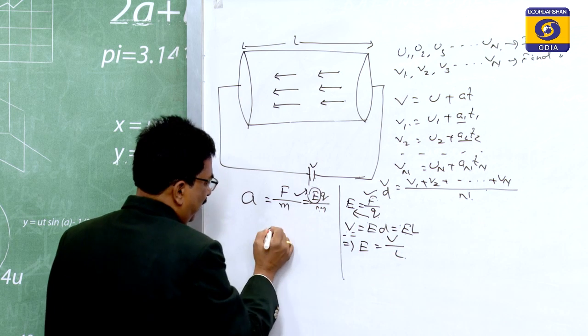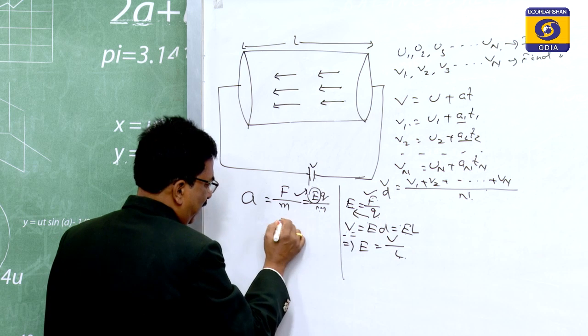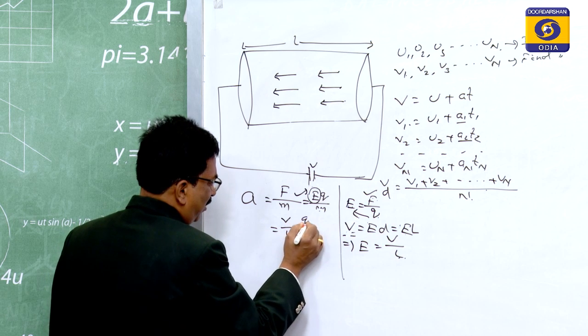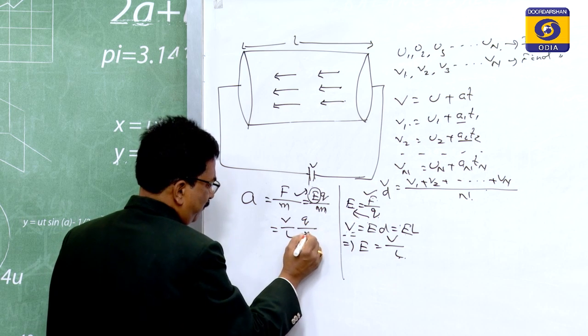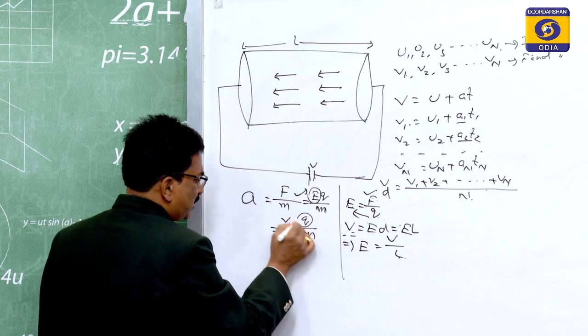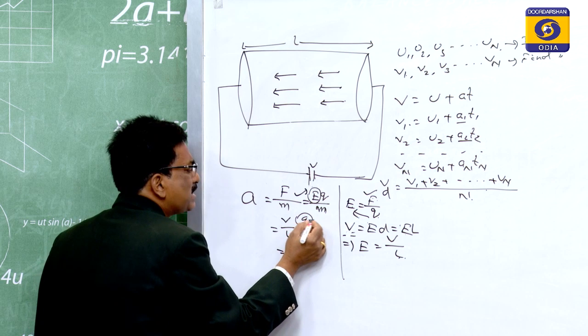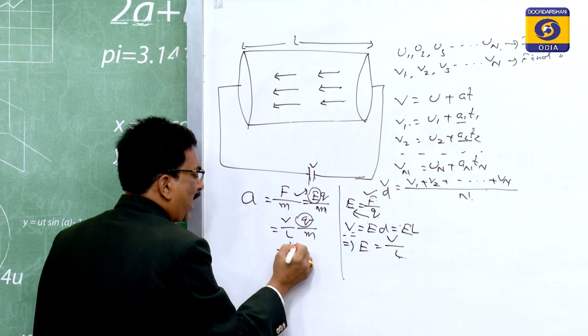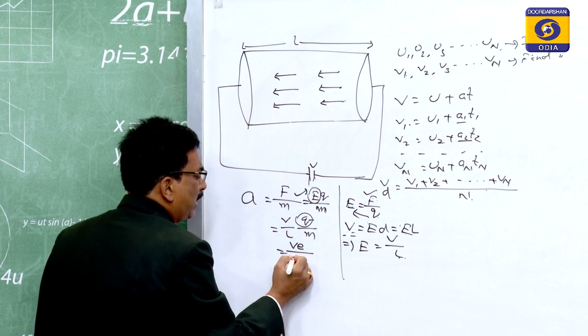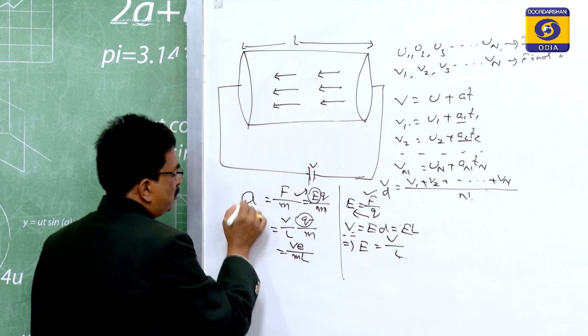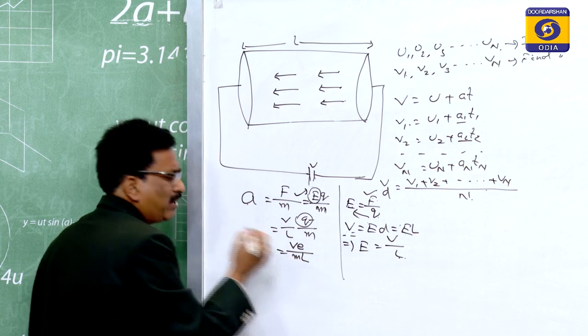So, if we put the value of E equals V by L of Q by M. This Q is the charge. Here we are discussing an electron, therefore this charge Q is equal to e for an electron. So, this is equal to eV by mL. So, a is equal to eV by mL.